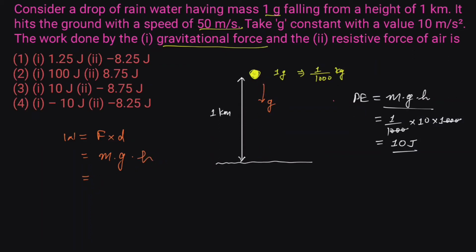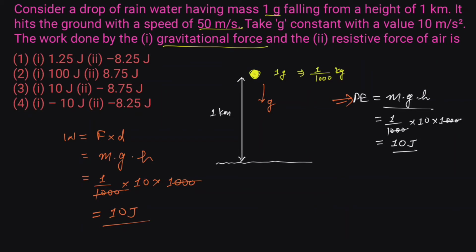From here comes the same formula. So from here we can also find the work done by the gravitational force, which is 1 by 1000 kilogram into 10 into 1000 meter. So the work done by the gravitational force is 10 joule. We can use either approach to solve the problem of work done by the gravitational force.